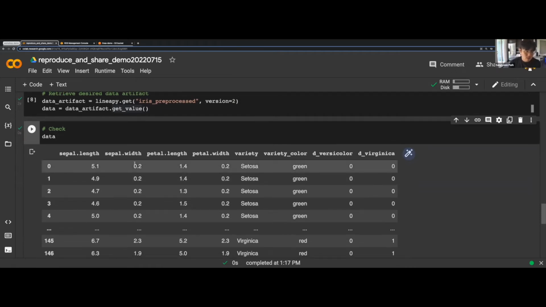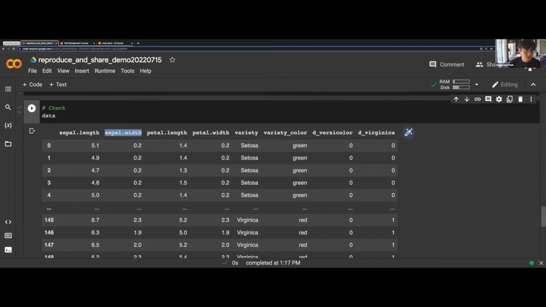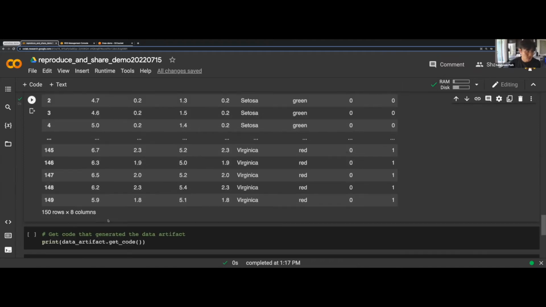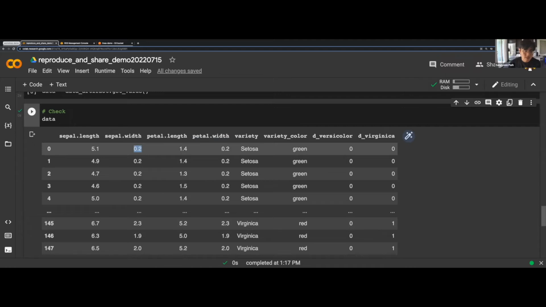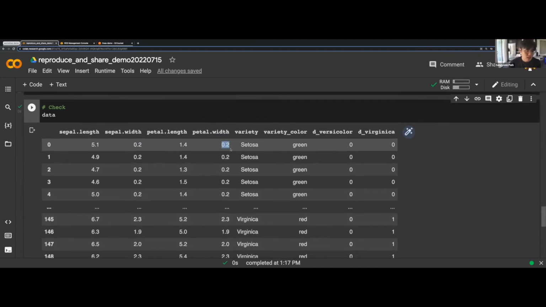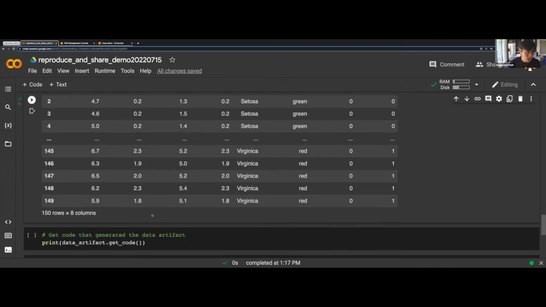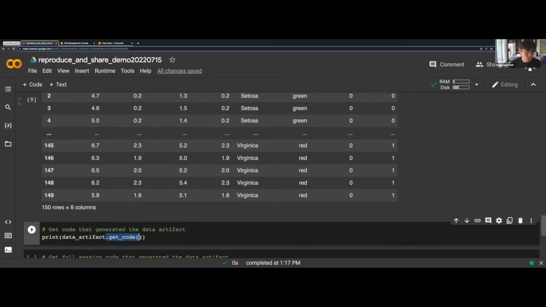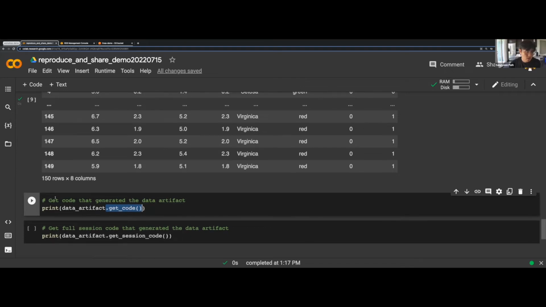I know this is a lot of columns, but with some time spent, you will pretty quickly notice that these two columns, sepal width and petal width, are identical here. And of course, this is a table with 150 rows, so the chance of this being the real thing is very slim. So we know there's something wrong with this data. And how do we identify what caused this? Again, we can repeat the same process, which is to check the code that was used to generate this pre-processed data. Again, we are using this get code method.